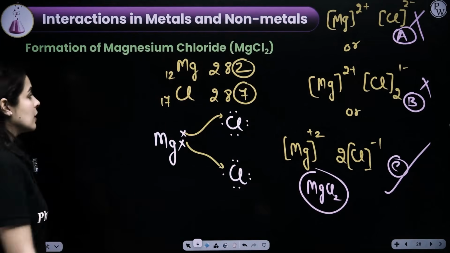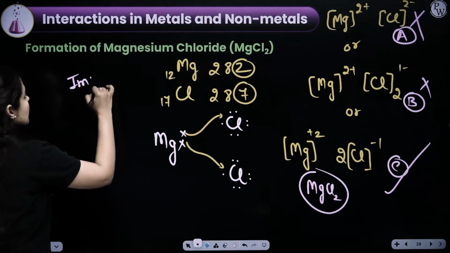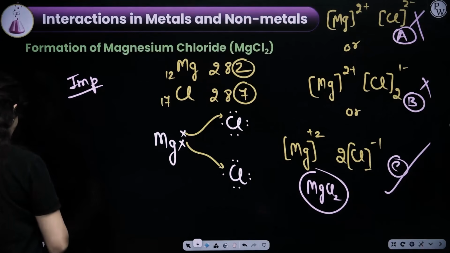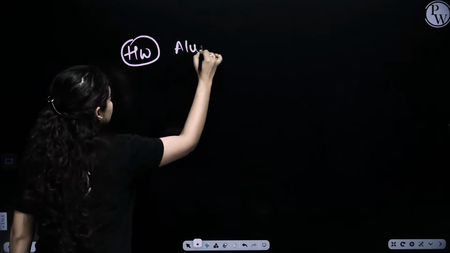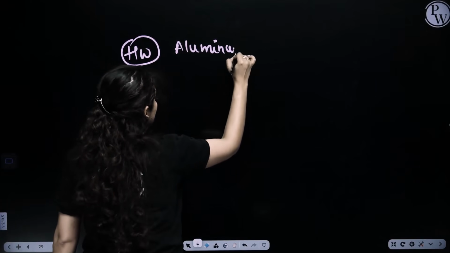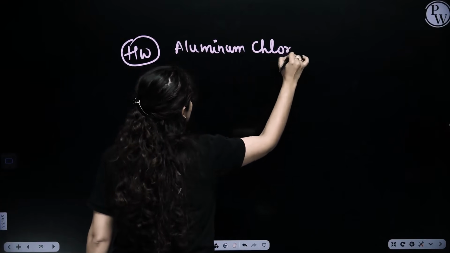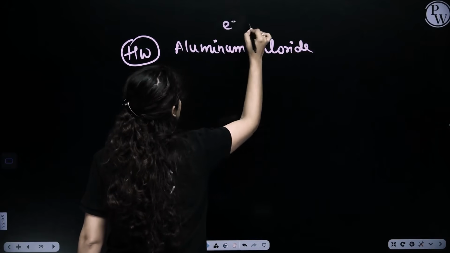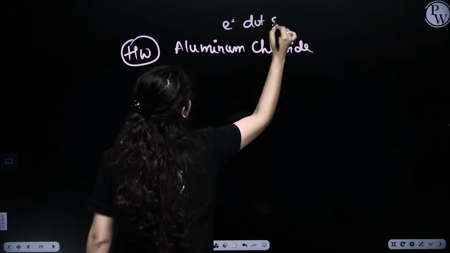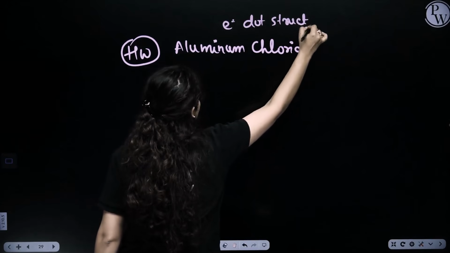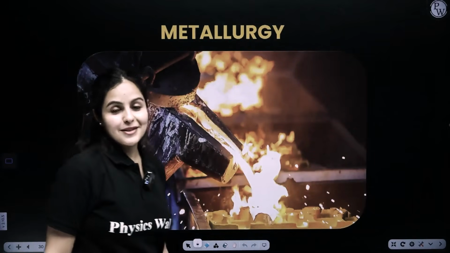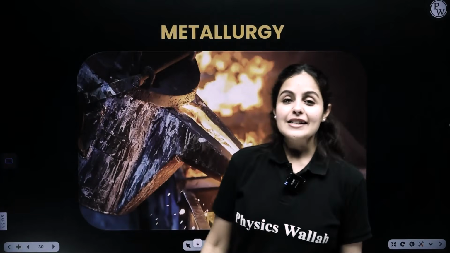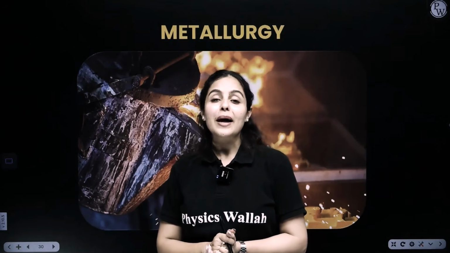Solid, boss. Mark this, it is important, and similarly, I'll give you one homework here. You can solve aluminium chloride. Draw the electron dot structure for aluminium chloride. Come on, I know you all can do that. Try it.